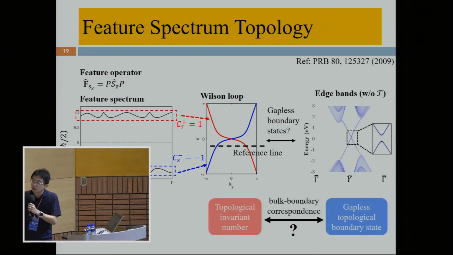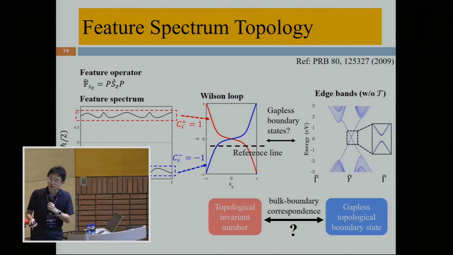However, we find that the original topological boundary state has opened a gap due to the breaking of time reversal symmetry by the Zeeman exchange field. So this result seems to indicate that the one-to-one correspondence of the gapless topological boundary state guaranteed by a non-zero topological invariant number is invalid.